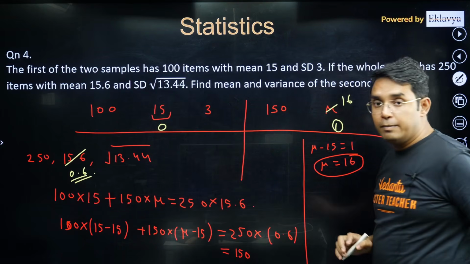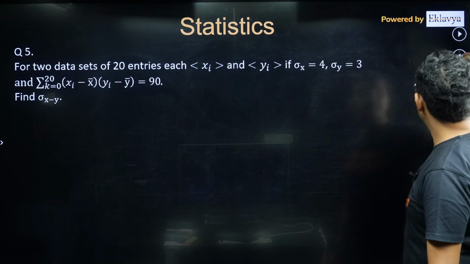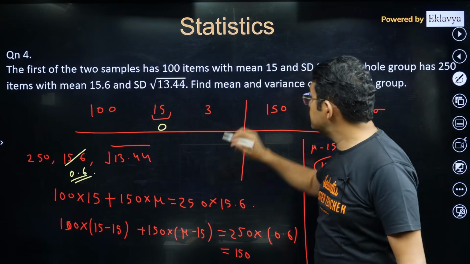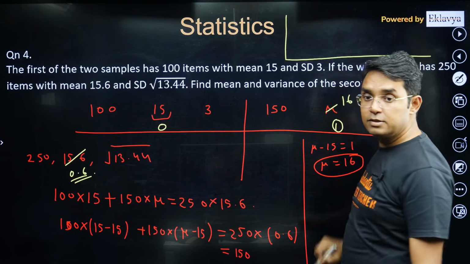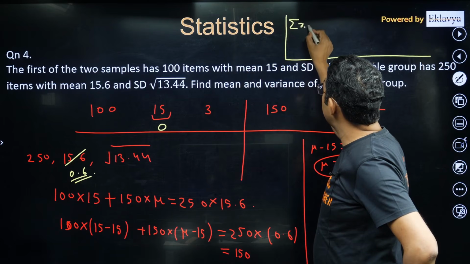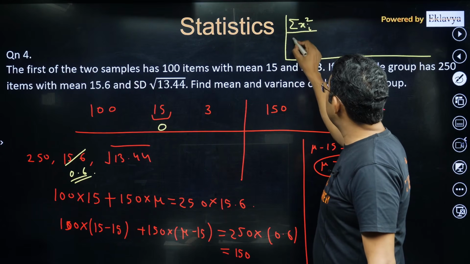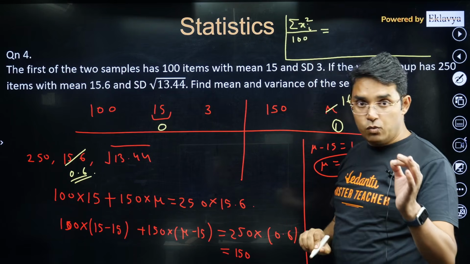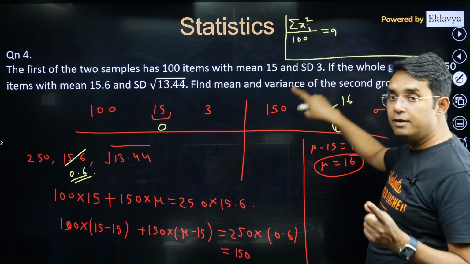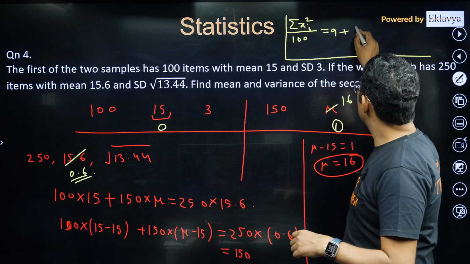Now if you remember how I connected the variance of two different data sets, I connected it with the help of the sum of squares of the data. In the first case, let me write it here. I am not having sufficient space, so I will be using this space. For the first data set, sigma xi, having 100 data points, sigma xi square upon 100 will be equal to the variance, that is 9, not 3, because 3 is the standard deviation, plus the square of the average, which is 0.